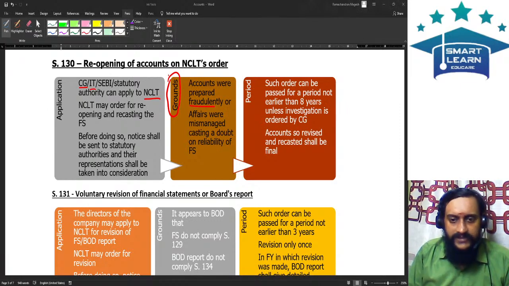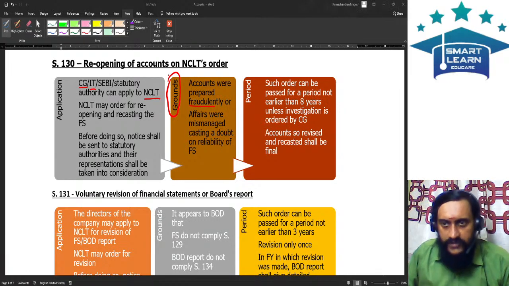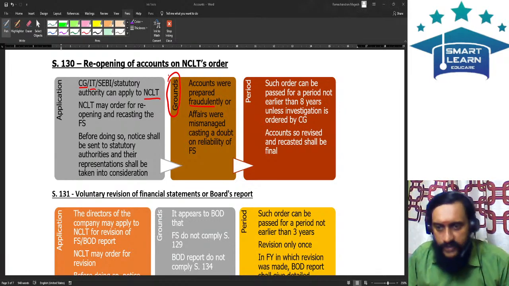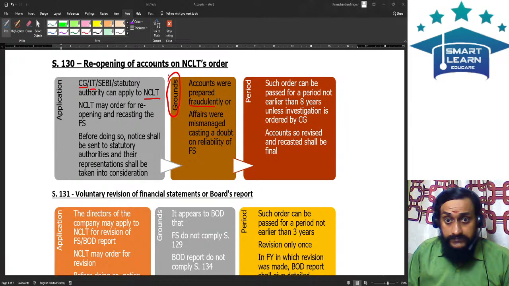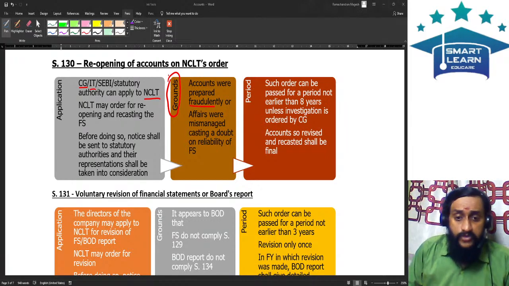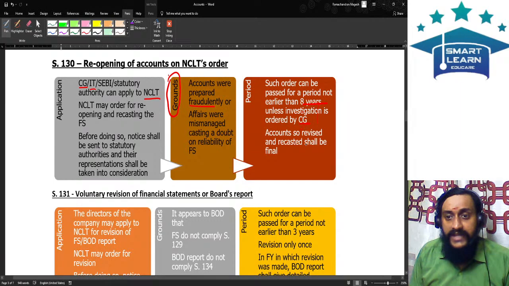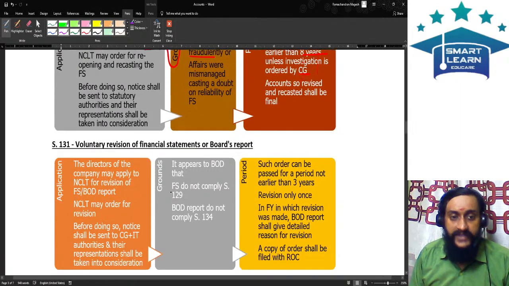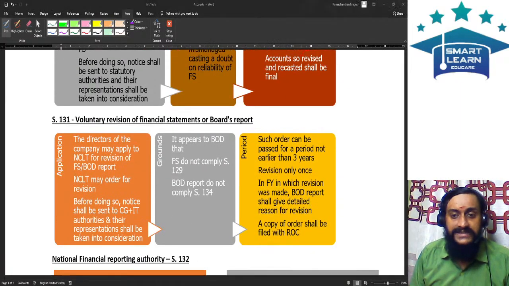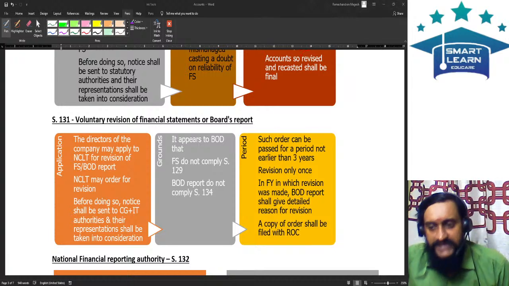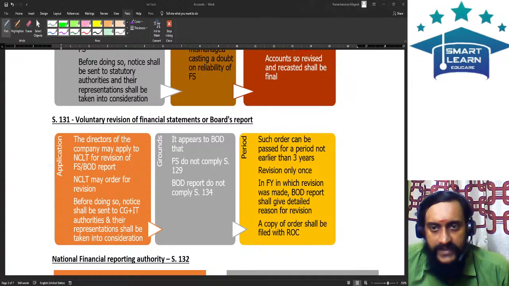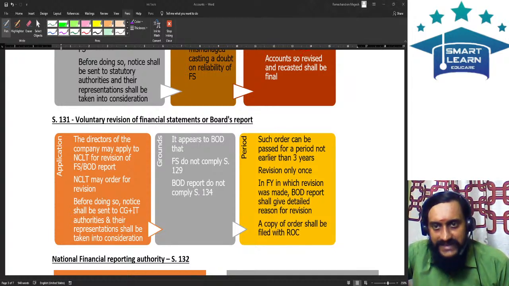When it reopens the books of accounts, then everything will start from the beginning. The books of accounts should be prepared afresh. The audit should be conducted afresh. Everything will happen through the NCLT. Then such order can be passed for a period of not less than 8 years. Unless the investigation is ordered by the central government, the accounts so revised and recasted shall be final. You cannot just make an application to NCLT saying that, sir, please reopen. Once this is done, that shall be final.